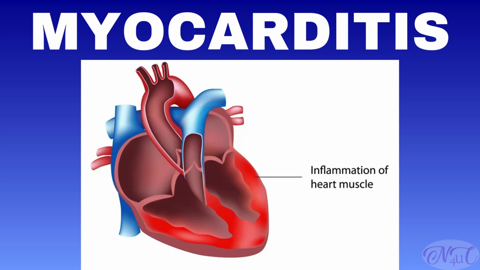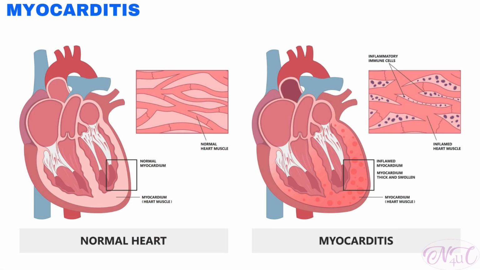In this video, we will cover myocarditis. Myocarditis is a focal or diffuse inflammation of the heart muscle called the myocardium. This inflammation can happen in one area or it can spread out. This inflammation weakens the heart muscle, making it harder for the heart to pump blood.